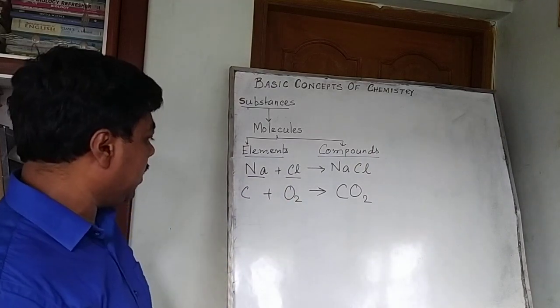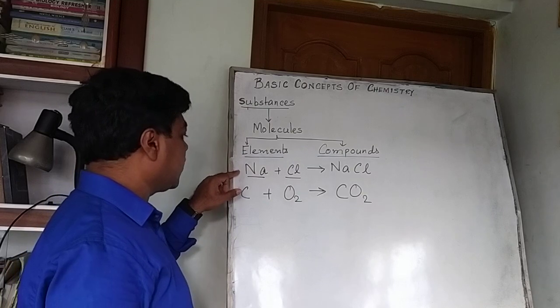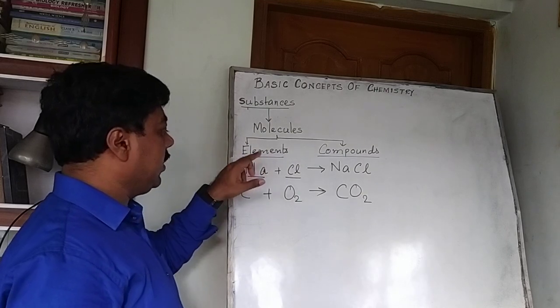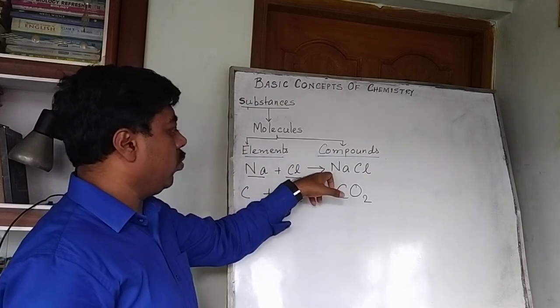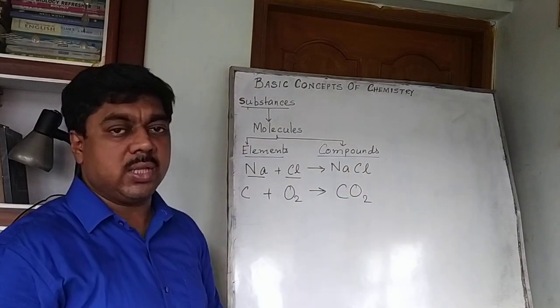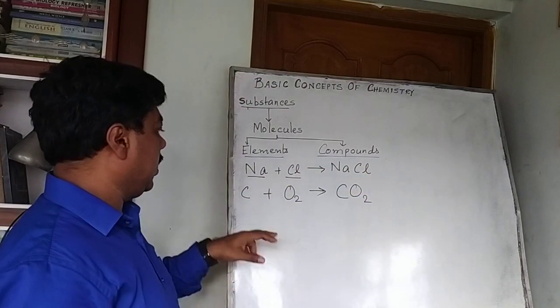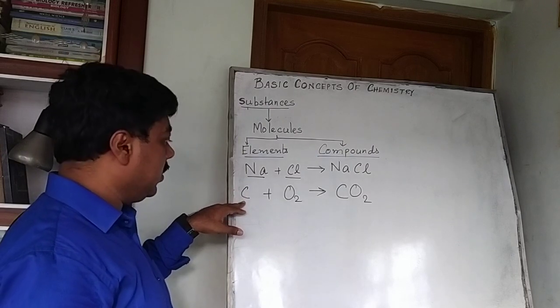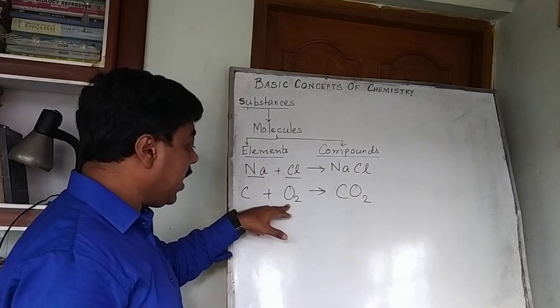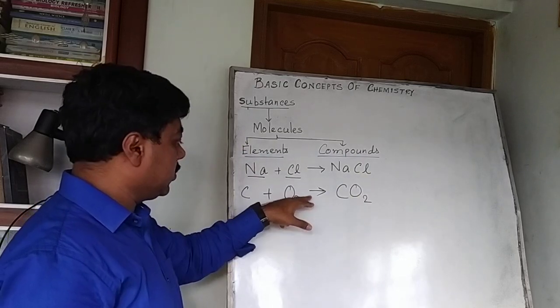Here we can say one molecule of sodium combines with one molecule of chlorine to give one molecule of sodium chloride. Here also one molecule of carbon combines with one molecule of oxygen. It is one molecule.